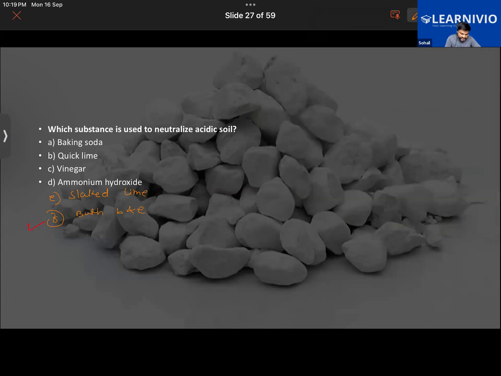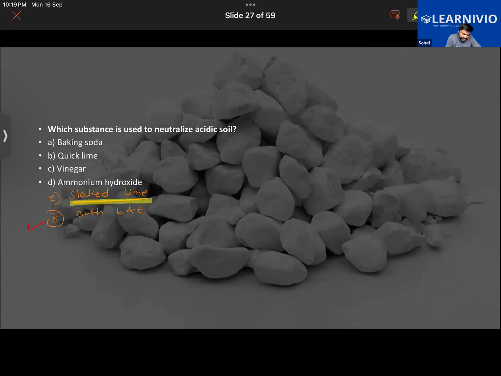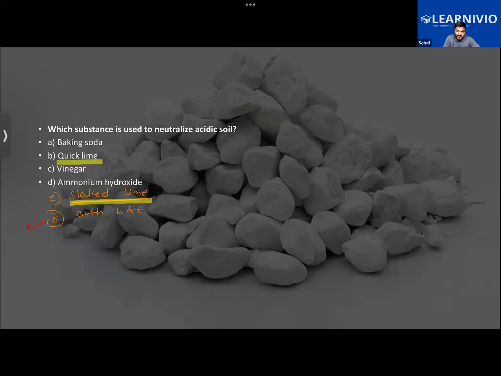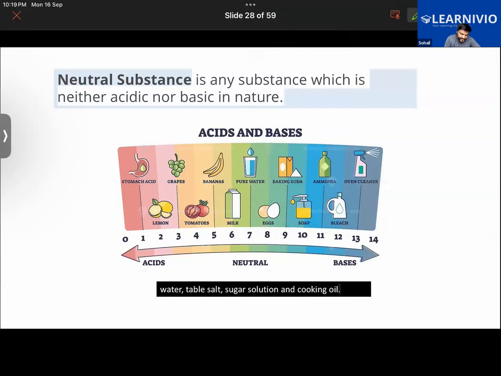As we had learned about quick lime, it is also added by the farmers, as we were discussing about the treatment of soil. So that will be the right answer, option number F. Then apart from salt, there is a range of other products that are neutral in nature. We had the example of pure water. It is neutral and it has a pH level of 7. Apart from pure water, a sugar solution is also neutral in nature. We'll be learning about the pH scale once again later on.